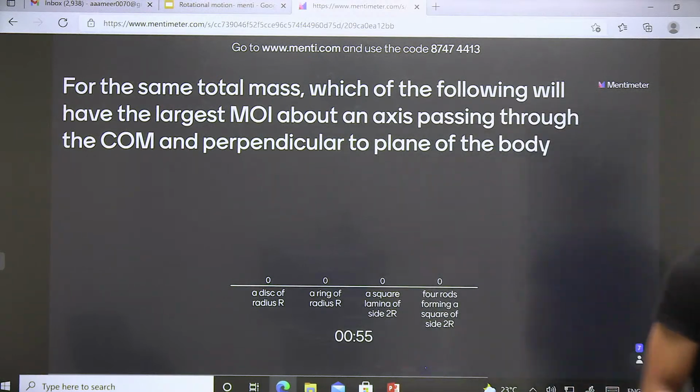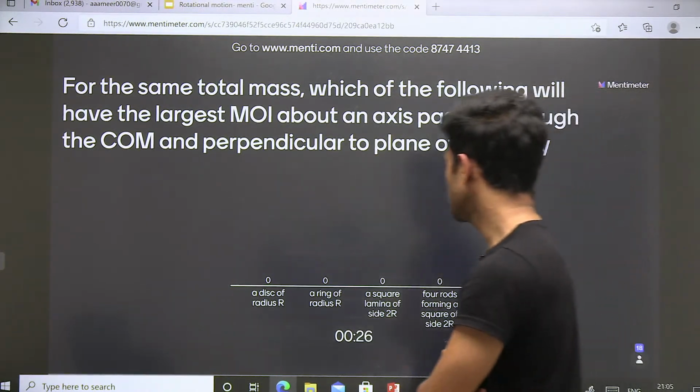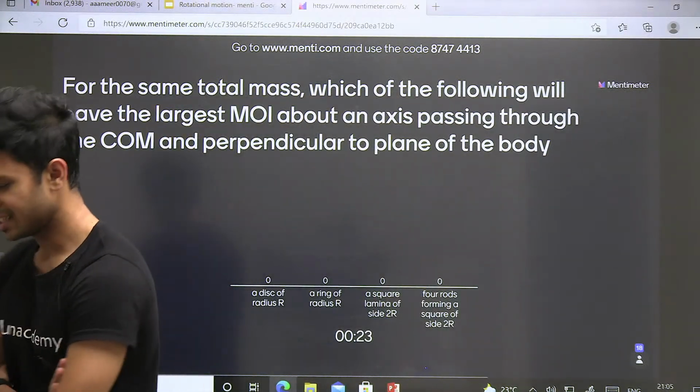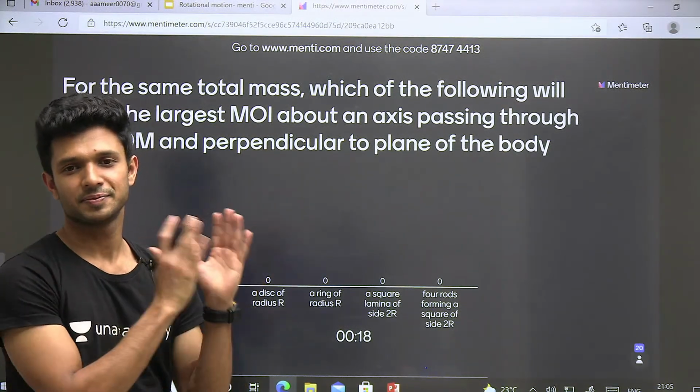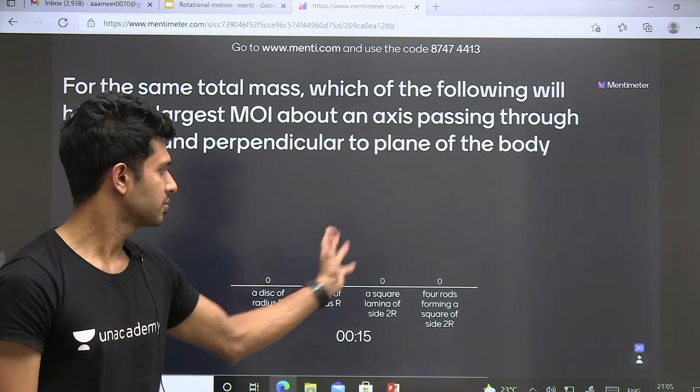Okay. For the same total mass, which of the following will have the largest moment of inertia about an axis passing through center of mass and perpendicular to the plane of the body? अच्छे से कर ले. So for doing this problem, you should be knowing the moment of inertia of each and everything, right? So by doing this problem, I'll also get to know how many of you have a very good knowledge. Actually, we don't have to do this problem also.